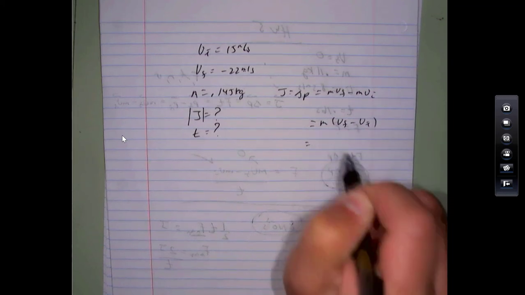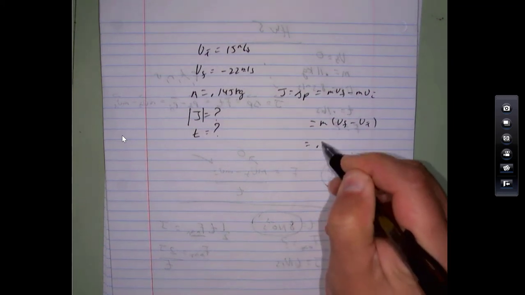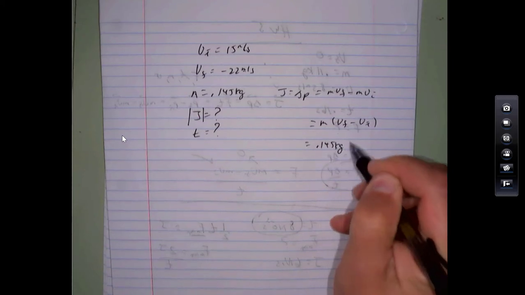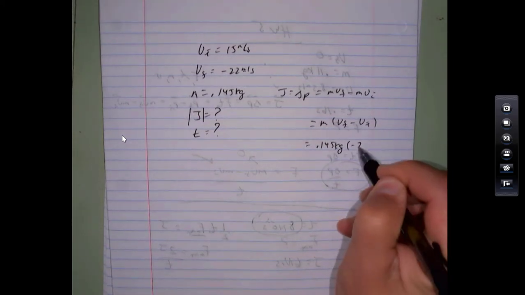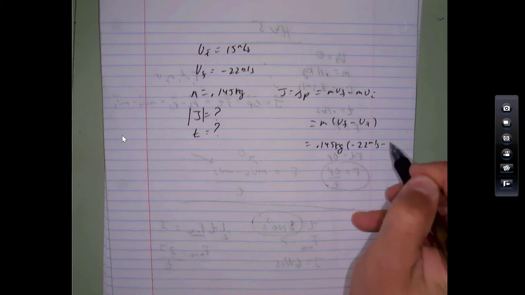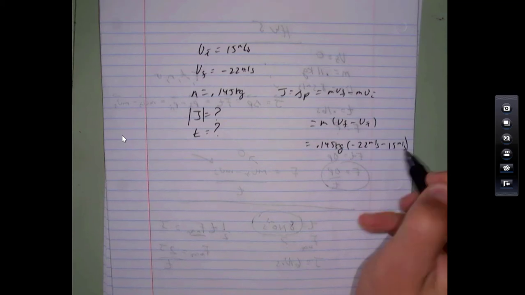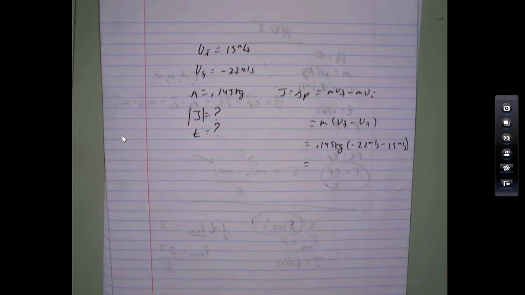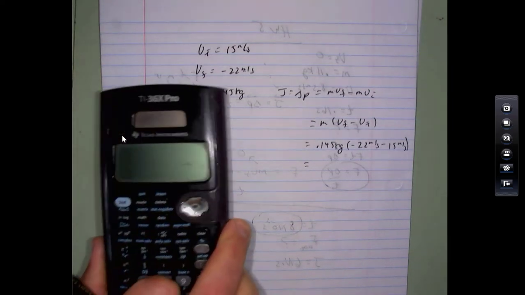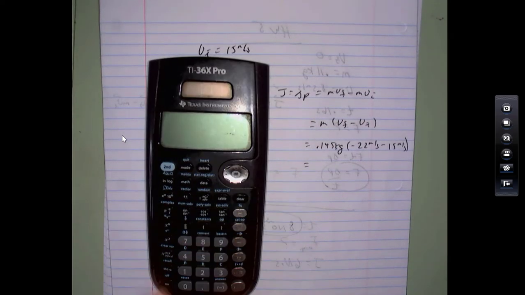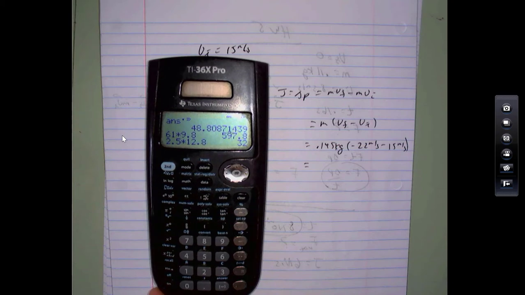So we've got the mass, 0.145 kilograms. V final, don't forget the minus sign. And then minus 15. Let's see what we get for this. This is going to come out to be negative, but the question's just asking for the magnitude.